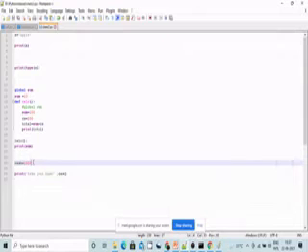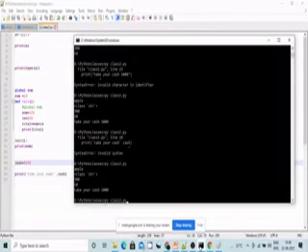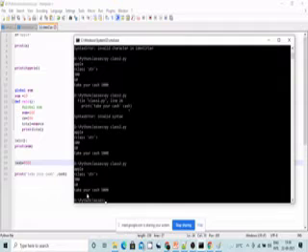Suppose if I change it to 5000, then what will be the output? Then the output will be 5000. See, this text will be fixed here, but the value will change from time to time. Perfect.